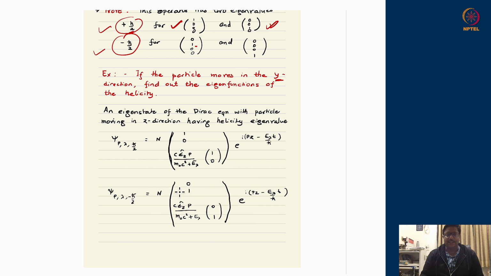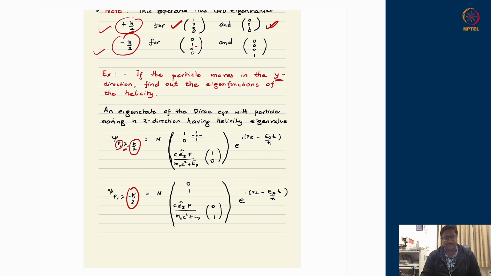So therefore, the full eigen solution of the Dirac equation has a structure. It is identified by the three-momentum p, the signature of the energy lambda, and helicity, either plus h bar by 2 or minus h bar by 2. For plus h bar by 2, the full wave function can be 1, 0, 0, 0, or 0, 0, 1, 0, and their superposition is also an eigenstate with the same eigenvalue.